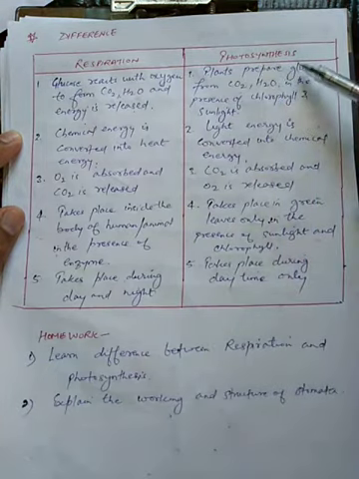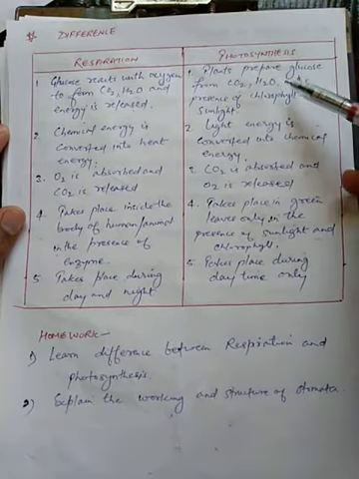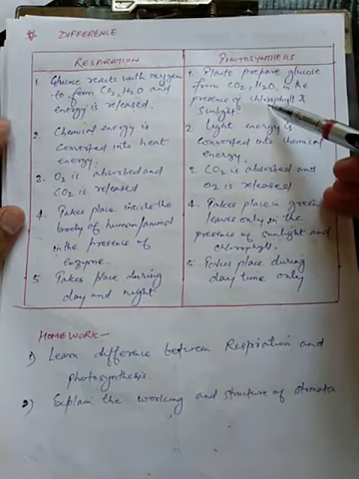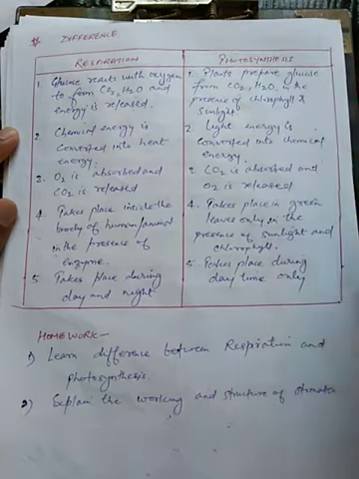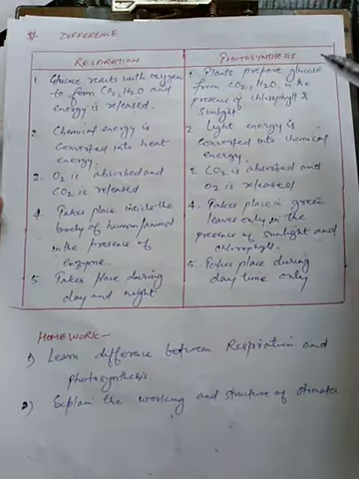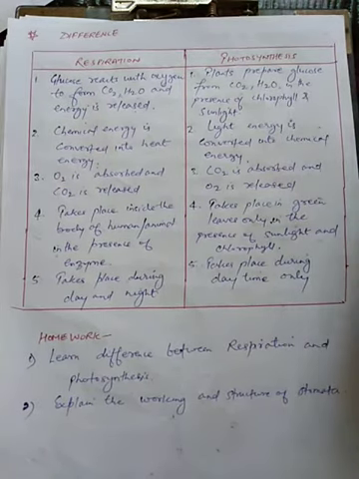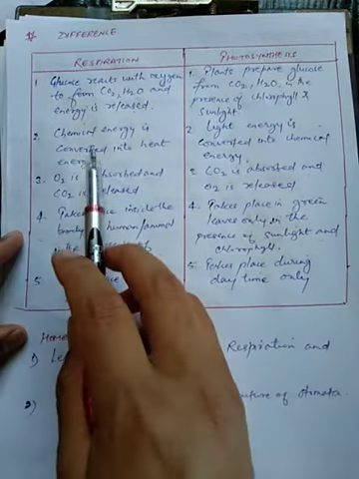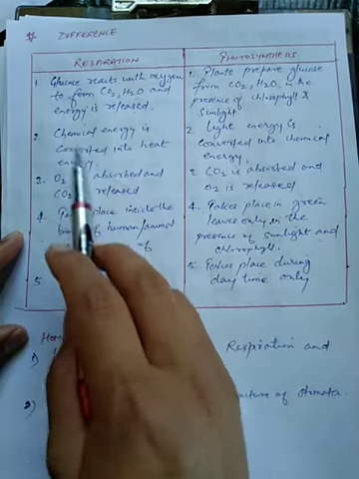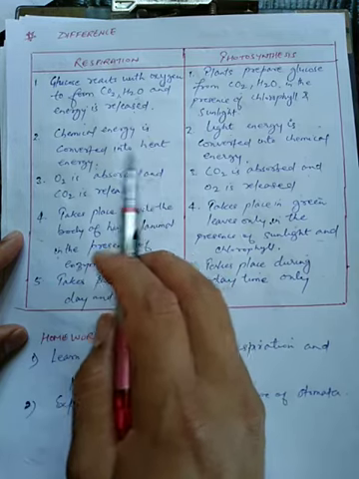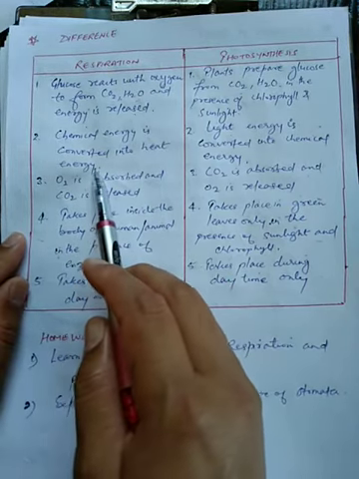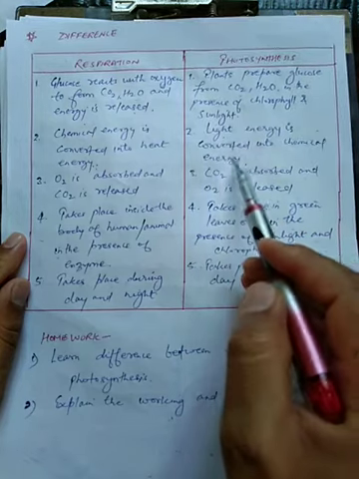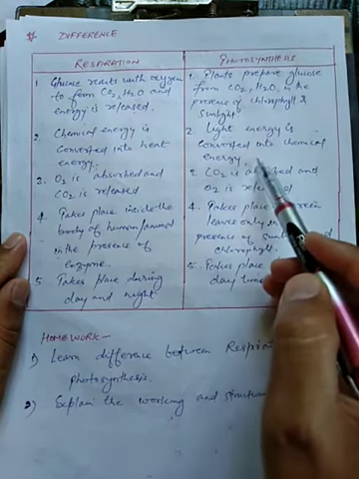In this case, what is happening? Glucose is being formed by the utilization of carbon dioxide, water, and in the presence of chlorophyll and sunlight. In this case, the chemical energy, which is glucose, is being converted into heat energy. And in this case, you can see the light energy is converted into chemical energy, that is glucose.